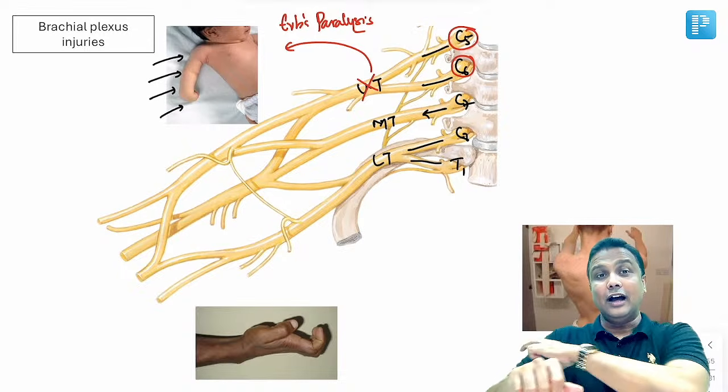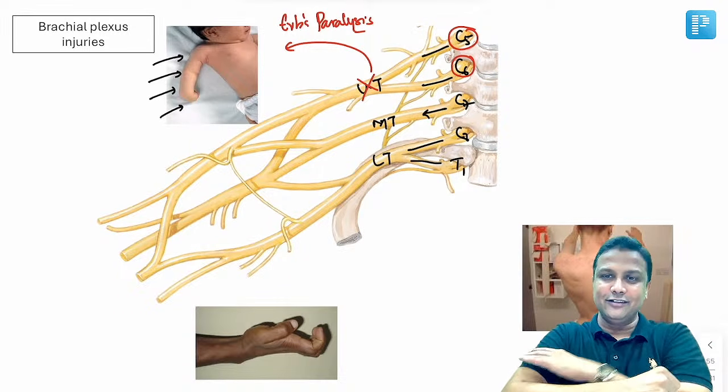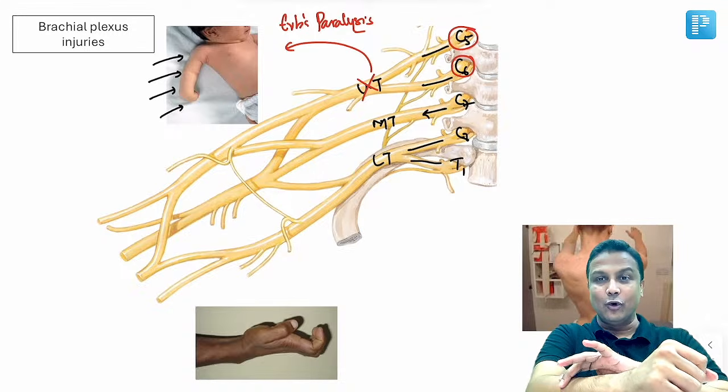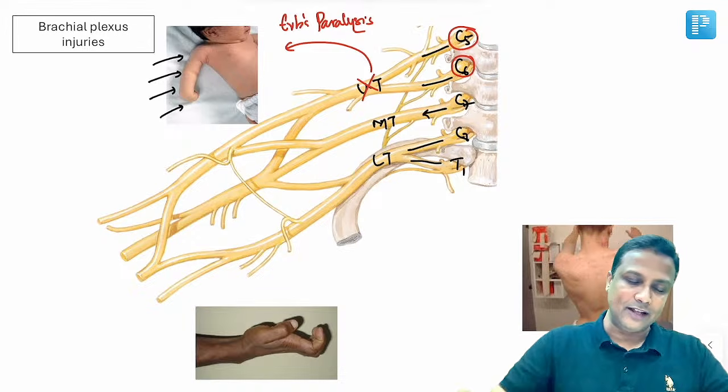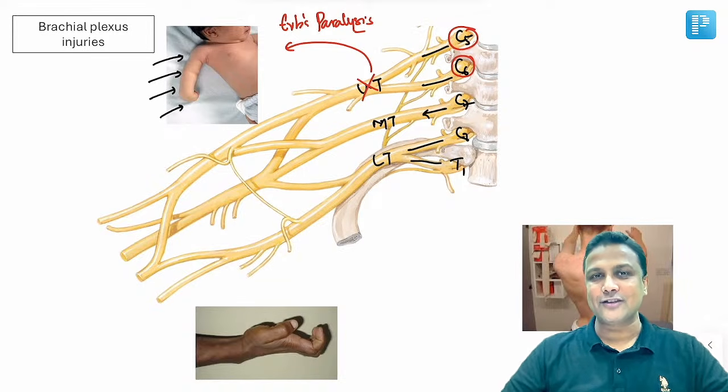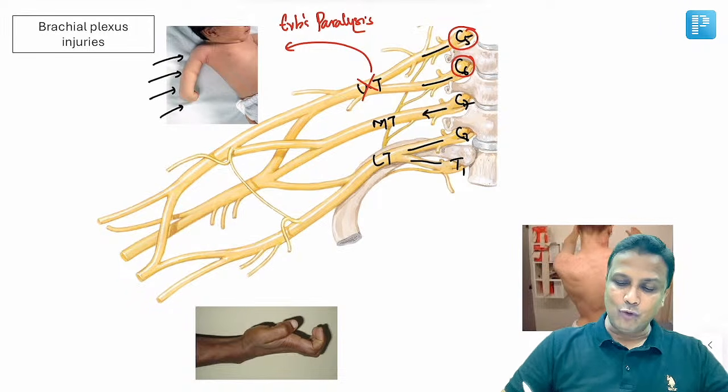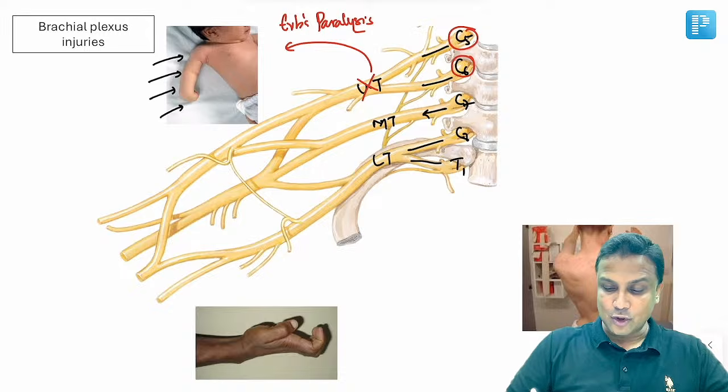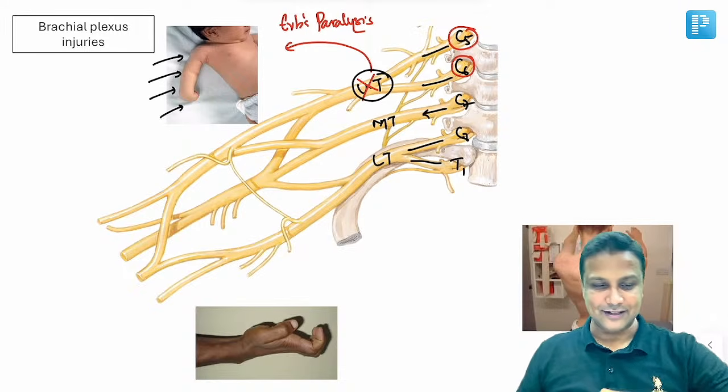I repeat again. Arm will be adducted and medially rotated. Elbow will be extended. Forearm will be pronated. And the fingers are flexed, giving the appearance of a policeman's tip hand. The trunk involved here is the upper trunk. And of course, the root value of the upper trunk here will be C5 and C6, sir.